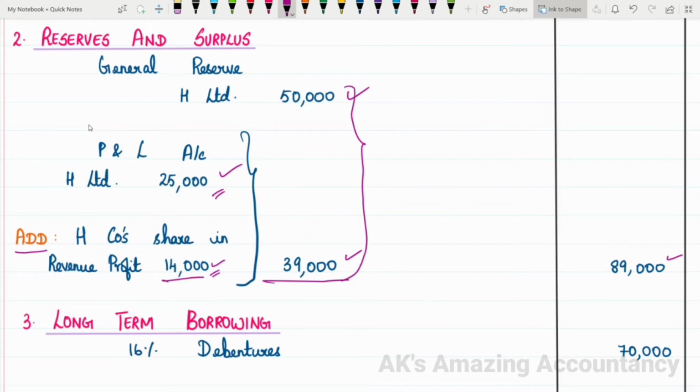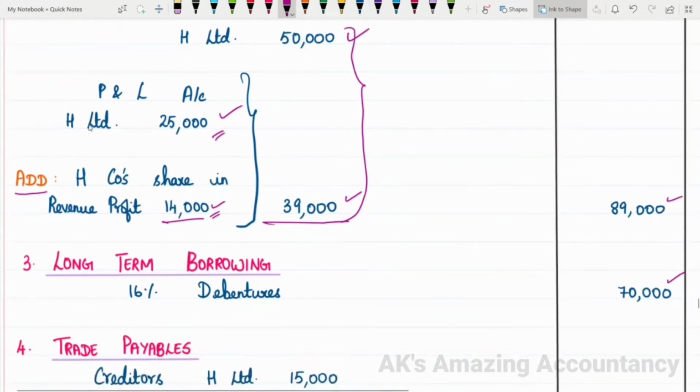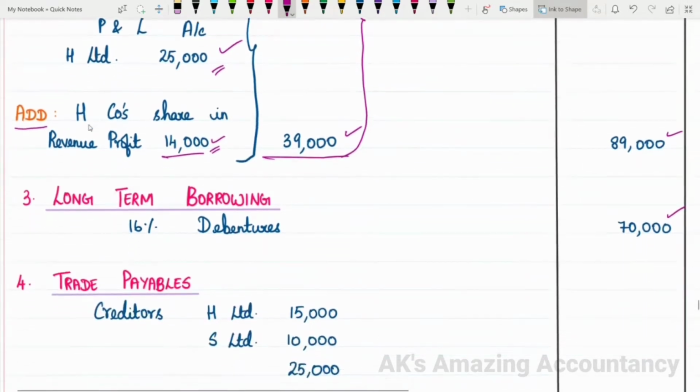Now, note 3 we have is long-term borrowings. Under long-term borrowings, refer to the problem. You have 16% debentures only in H Limited's column. That 16% debentures will come as it is, which is given as 70,000. Kindly refer to the problem for this.